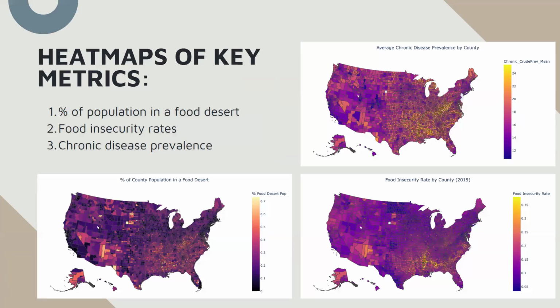Before splitting the data, we performed exploratory analysis on all three datasets. We identified key metrics for each, for example, food desert population, food insecurity rate, and average chronic disease prevalence, and plotted them as county-level heat maps across the U.S. What we found was a consistent regional pattern. Counties in the Deep South and Southeast showed low levels of food access, high food insecurity, and high rates of chronic illness. This overlap suggests a potential strong association between these variables, supporting our decision to model these relationships further.